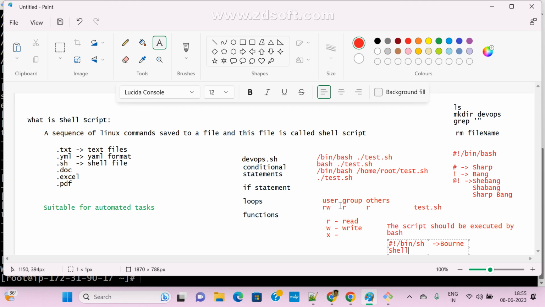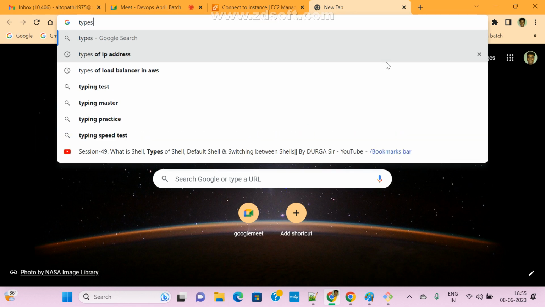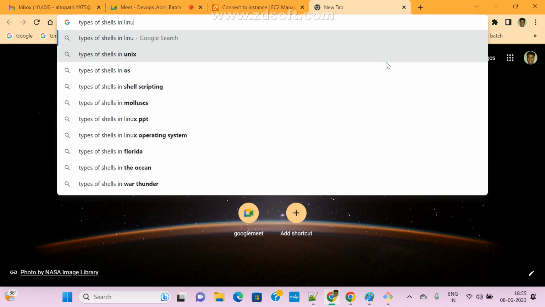Now that you know, the kernel understands that your script can be executed by the bash shell only. Suppose if you mention it like this, your script will be executed by the Bourne shell. There are types of shells available in Linux. If you want, we can Google it: types of shells in Linux.